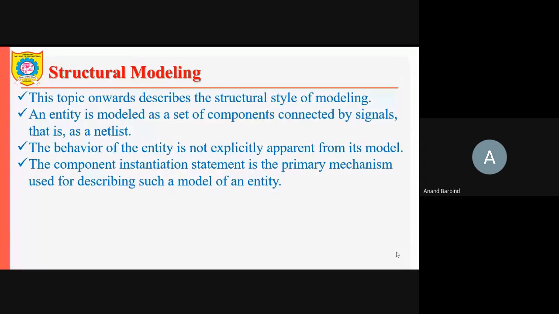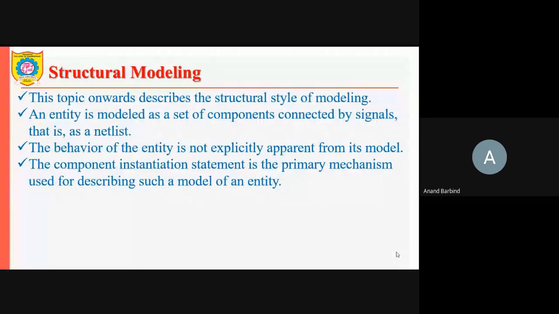The behavior of the entity is not explicitly apparent from its model, because in the entity there is only the black box; the functionality is not present when you specify the entity.